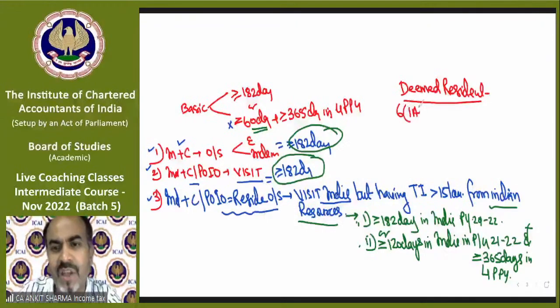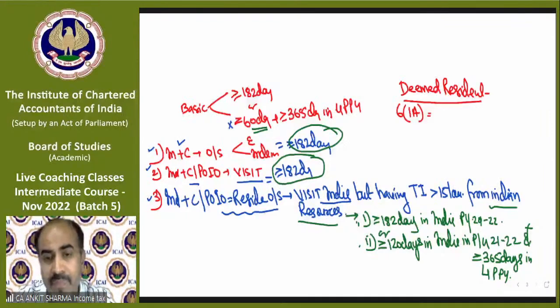Section 6(1)(a), we need to understand it very, very carefully. These are the provisions. We need to check it one by one. Section 6(1)(a) says deemed resident. Deemed resident means a case where we consider someone just like a resident.